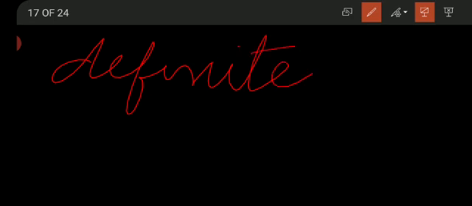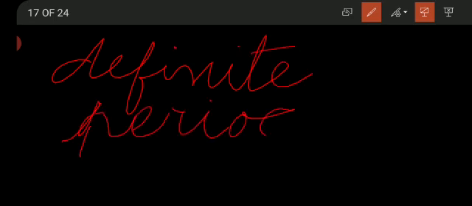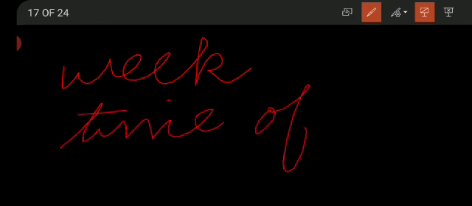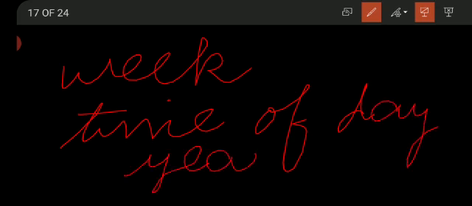Or you may also say that since is also used for any definite period of time. Yes students, since is used for the definite period of time. And the definite periods of time can be weeks, days of the week, or time of a day, meaning the 3 phases of a day, and any year. You may say the number of the year.